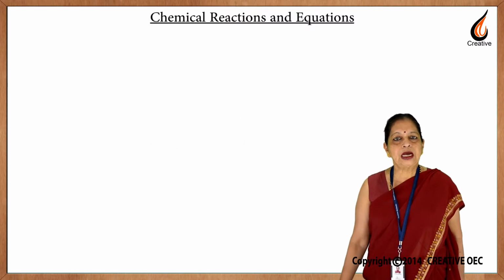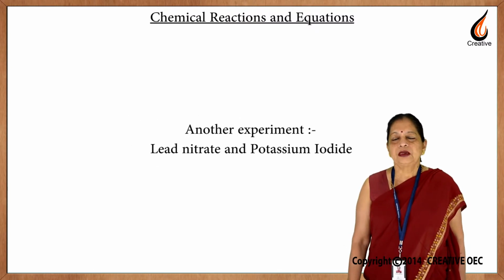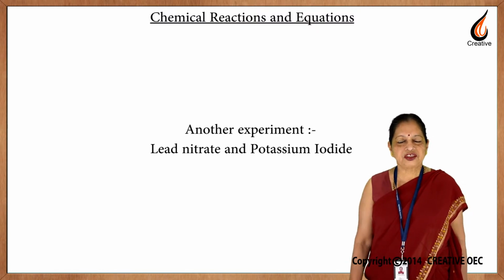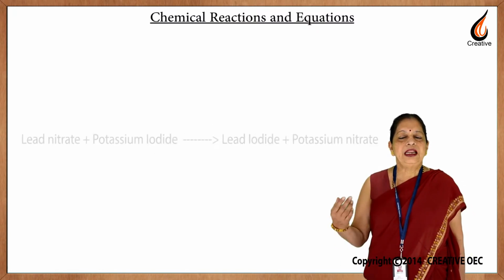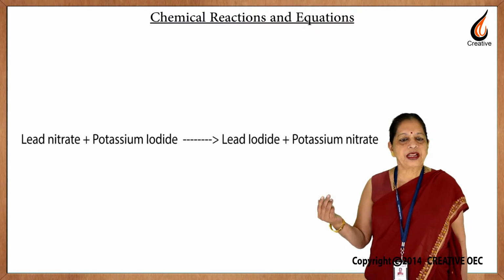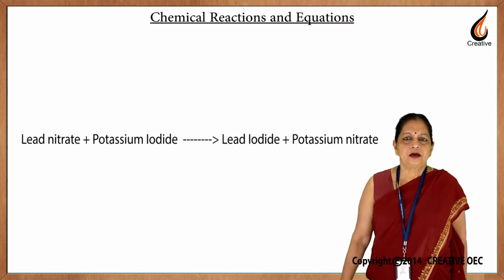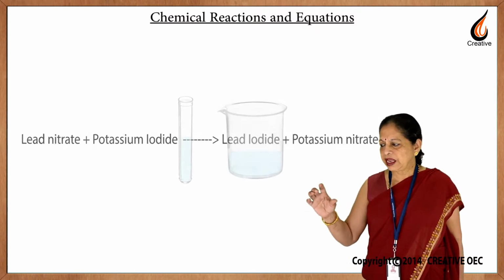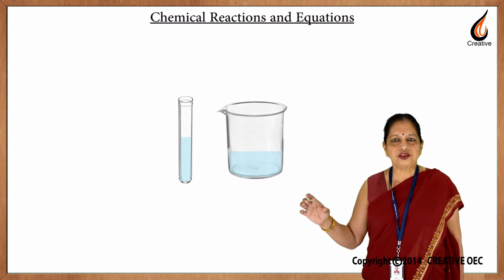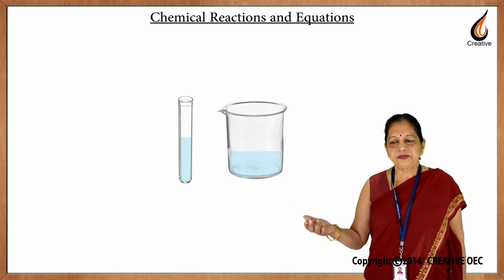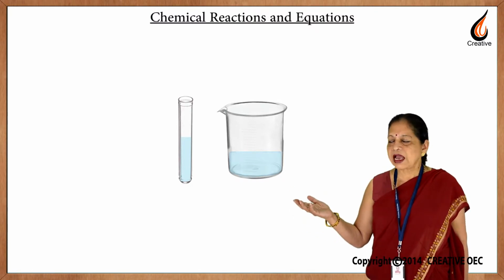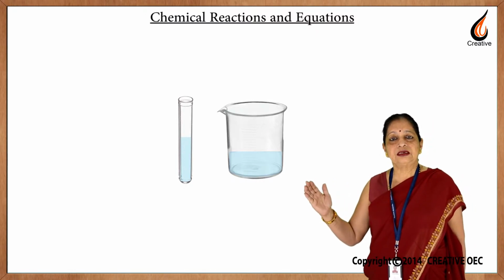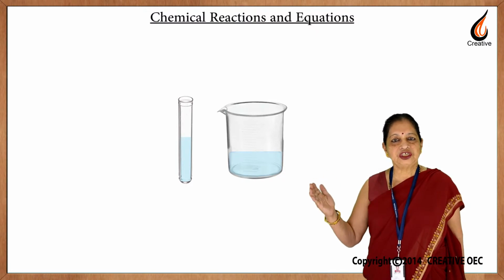Let us do another experiment. In this experiment we will see the reaction of lead nitrate and potassium iodide. Both of these are colorless liquids. We take each one in a test tube or a beaker. We see that they are colorless, and when we mix them, please observe and keep in mind the changes.